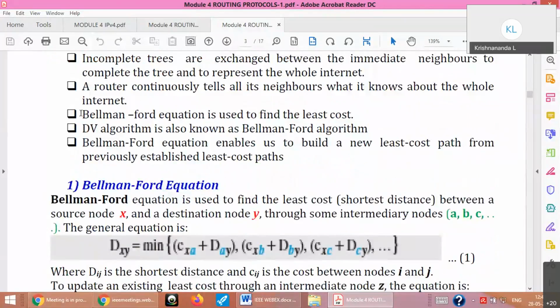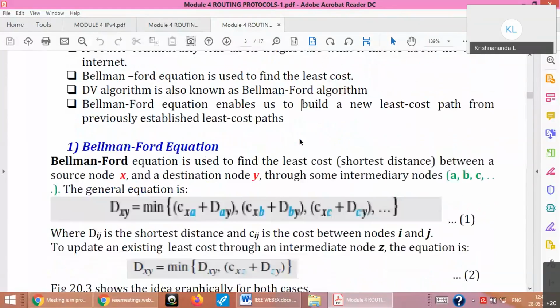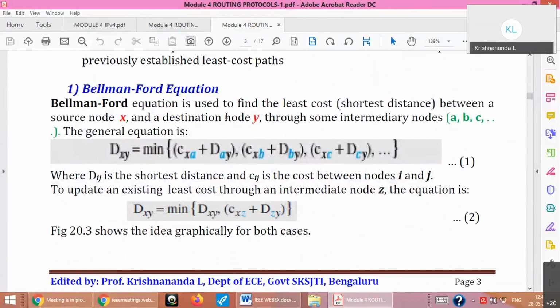For that, we use a very famous Bellman-Ford equation designed by those people. So what is this Bellman-Ford equation? This is used to find the least cost or the shortest distance between a source node X and a destination node Y through some intermediate nodes, just like I gave the example of going to Delhi, via Hyderabad, via Chennai, via Kolkata, via Bombay or whatever. There are so many intermediate nodes available to me. I have to find the least cost. So that is the minimum of X to Y.